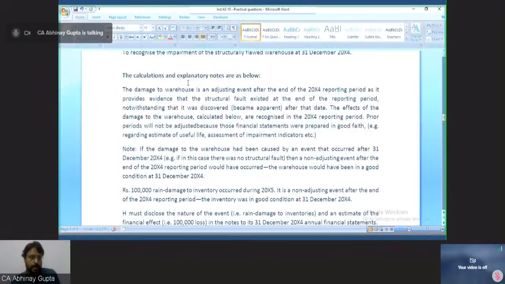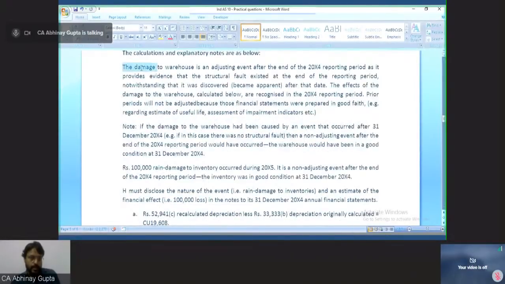the damage, let's discuss. The damage to the warehouse is an adjusting event. The damage to the warehouse is an adjusting event after the end of the 2004 reporting period, as it provides evidence that the structural fault existed at the end of the reporting period. Now, I have told you that we need to have some evidence available as on the reporting date in order to classify a subsequent event as an adjusting event.